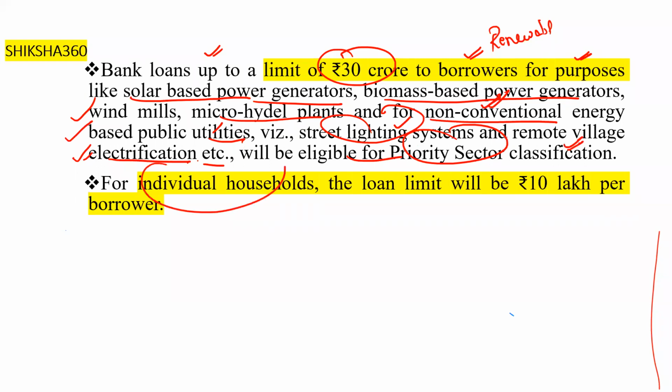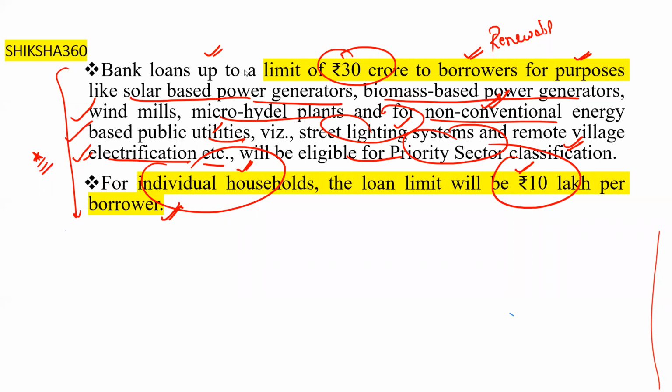And for the individual households, the loan limit will be rupees 10 lakh per borrower. Please respond fast, are all these points clear to all of you or not? So for the individual household, the loan limit will be rupees 10 lakh per borrower. You have to understand basically what they are asking. That's why I request all of you, please participate and think how you can go with the question.